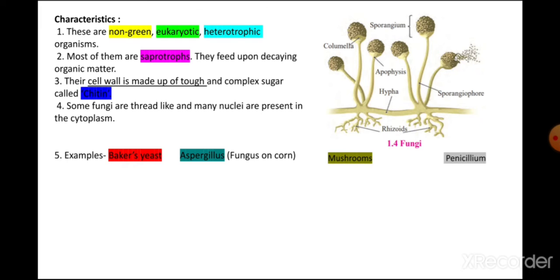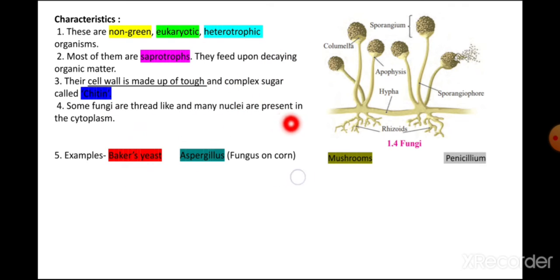Some fungi are thread-like and many nuclei are present in the cytoplasm. So these are the characteristics of fungi: non-green, eukaryotic, heterotrophic, saprophyte, that means they grow on dead and decaying organisms.